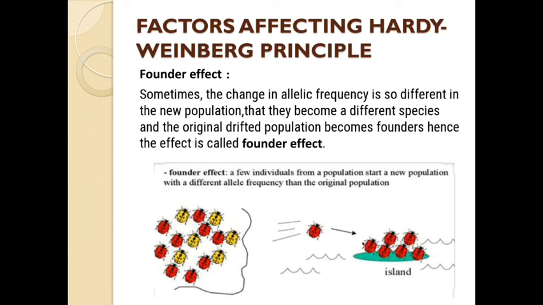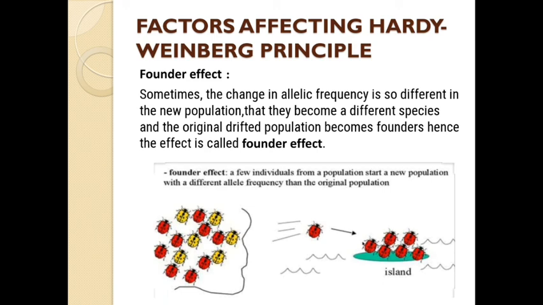Here in the diagram you can see a group of beetles, yellow color and red color. From this population one beetle migrated, and as a result they were transferred to an island, and on that island they became a very different species. The original drifted population becomes their founder, because of which this effect is known as founder effect.